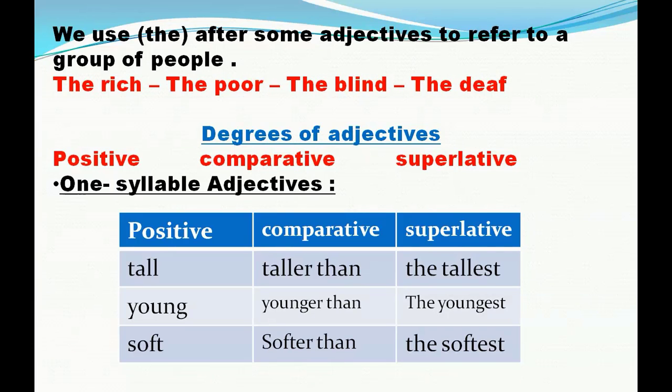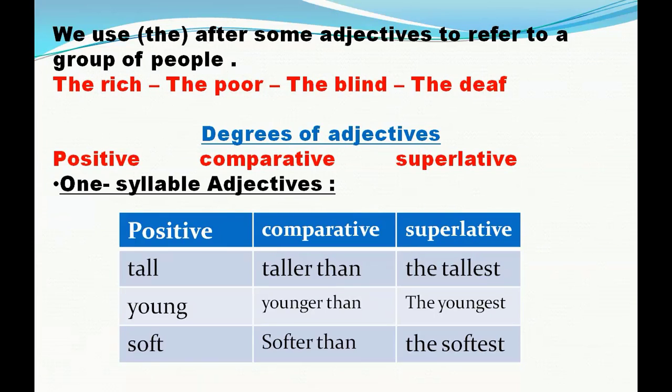Let's start with adjectives that have one syllable. For example, tall. Tall is an adjective. In comparative degree, it will be taller than. We use taller than when we compare between two things. For example, Ali is taller than Ahmed, the giraffe is taller than the elephant. But in superlative degree, it will be the tallest. For example, the giraffe is the tallest animal.